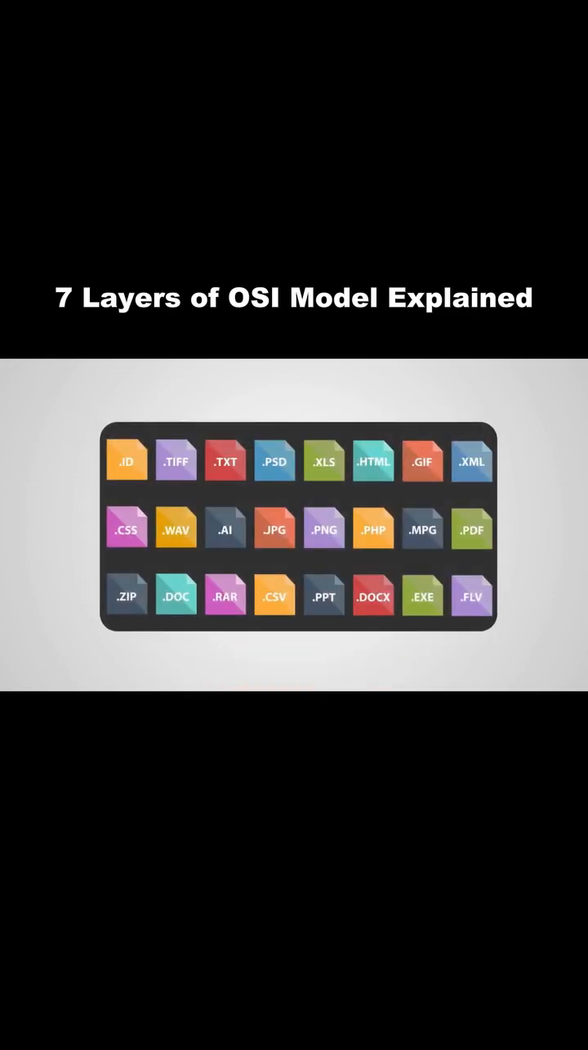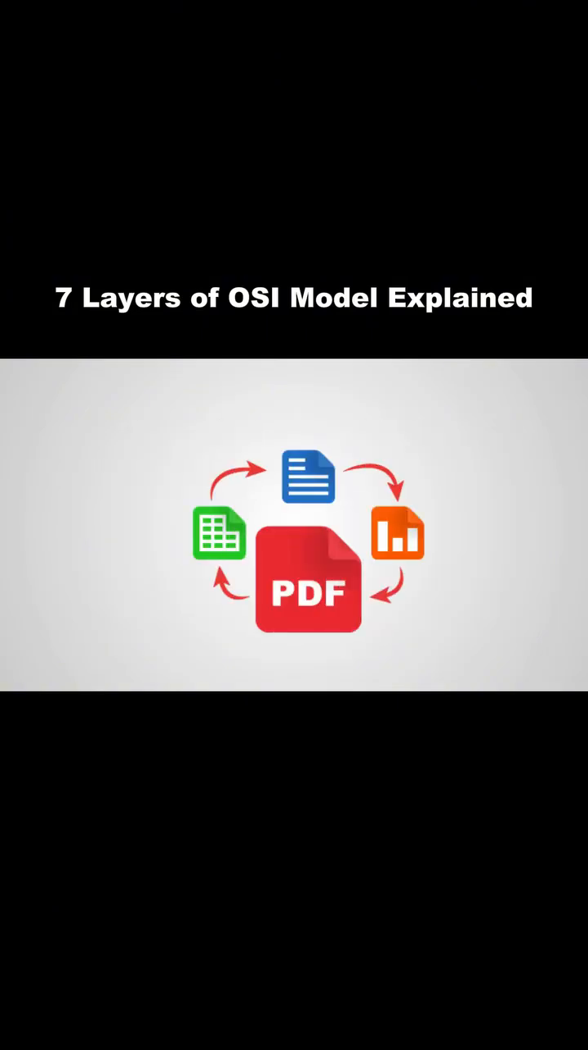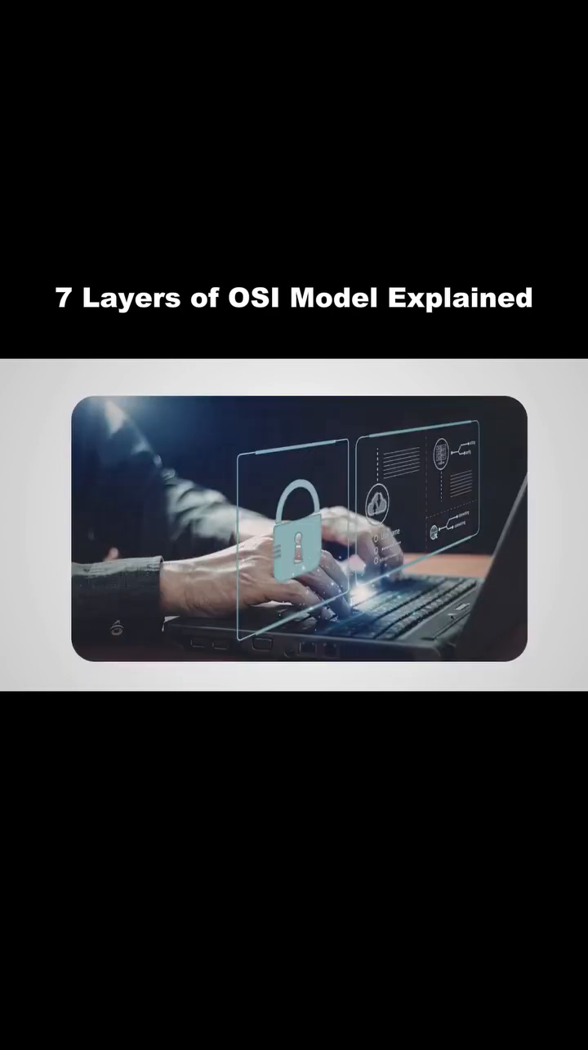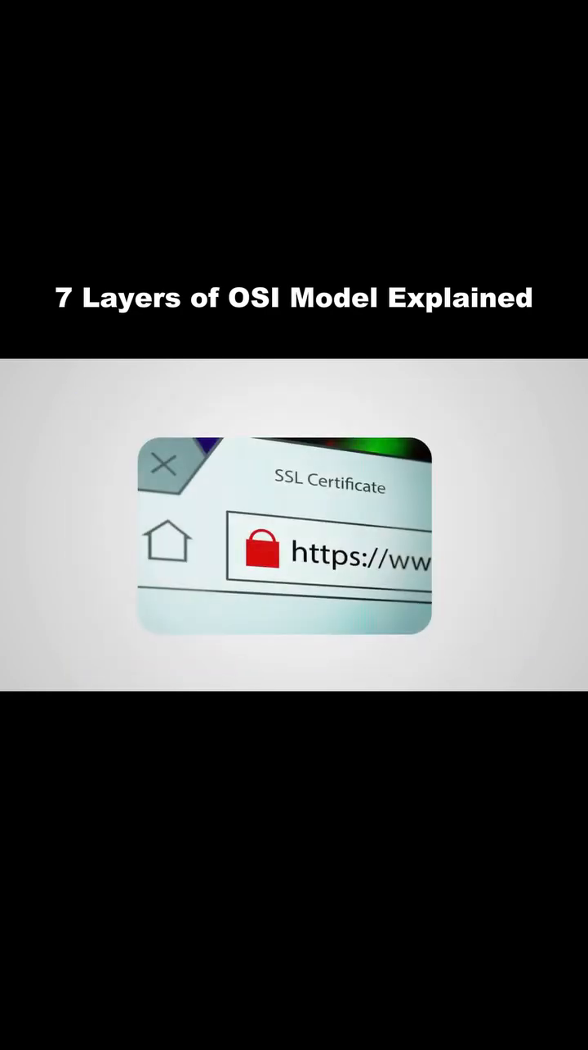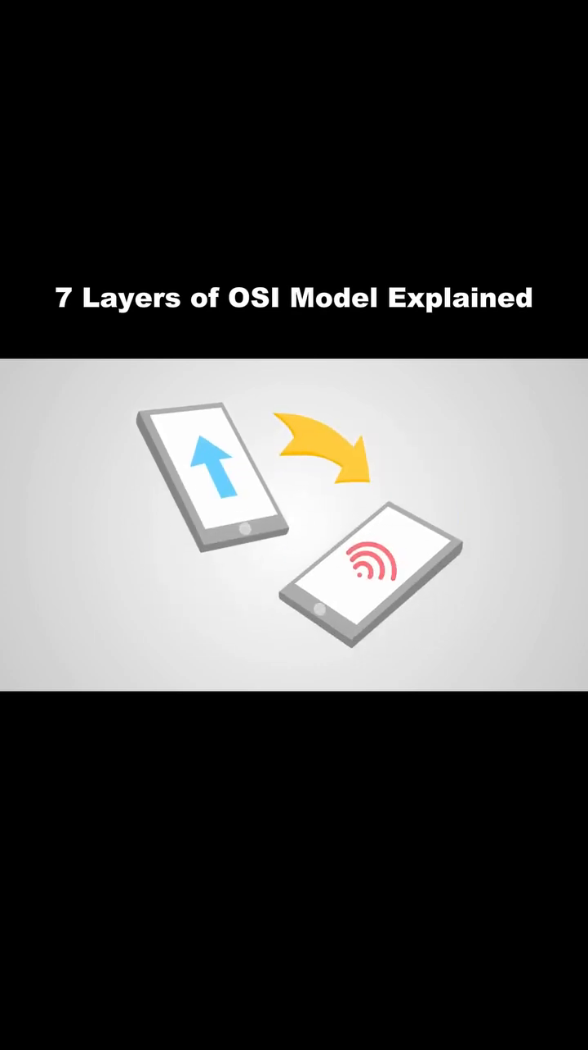Presentation layer. The presentation layer focuses on how data is formatted and presented so that different systems can understand it. It translates data between formats, compresses information to reduce its size, and encrypts data to keep communication secure. For example, when you visit secure websites, encryption technologies such as SSL and TLS help protect the information being transmitted. This layer ensures that data sent from one device can be properly interpreted by another device, even if they use different systems. Essentially, it works like a translator and security guard for data.